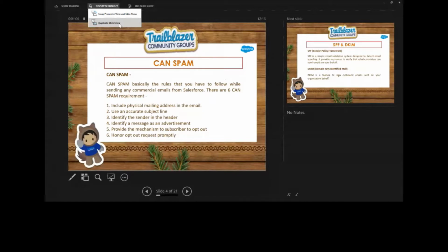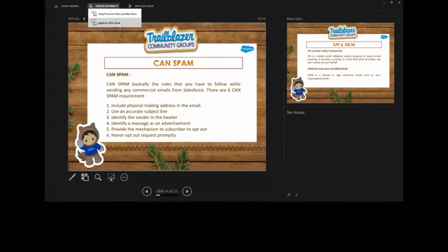Third point is that identify the sender in the header information. It means you can't use any misleading information like any false name or address. All the routing information you are putting in that email must always be correct.